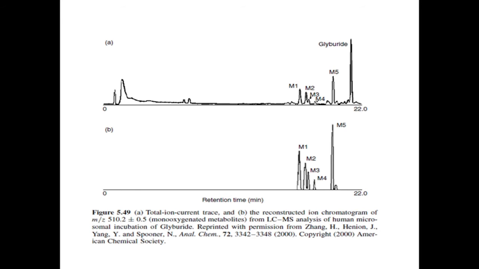The mass spectrum of the drug was then obtained by using cone voltage fragmentation, and is shown in figure 5.50. Of interest are the ions of mass to charge 532 and mass to charge 570, which may be attributed to the formation of M plus K ions and M plus twice K minus H ions.